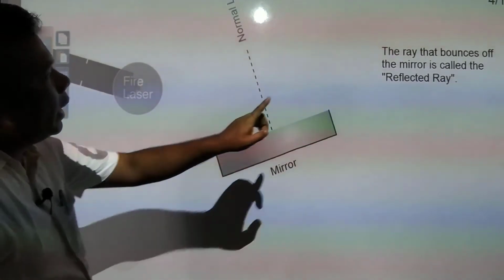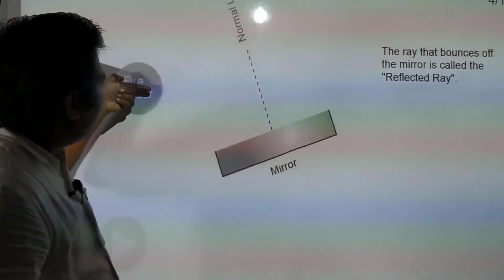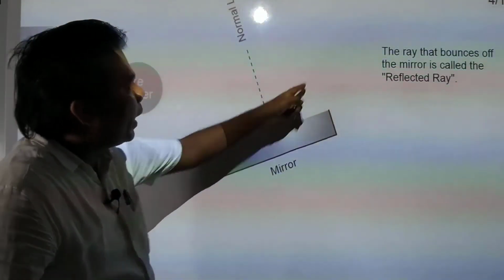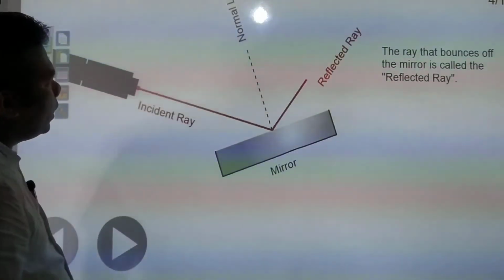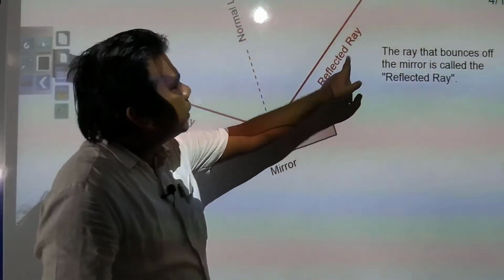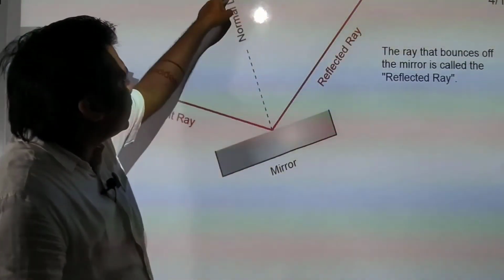Now you see, the ray that bounces off the mirror is called the reflected ray. The incident ray bounces back, and that ray is called the reflected ray. Here you see, this ray is called the reflected ray. This is the incident ray, this is the reflected ray, and this is the normal.